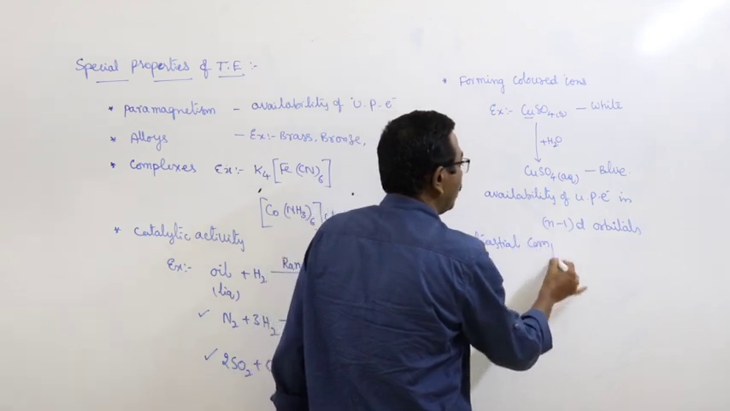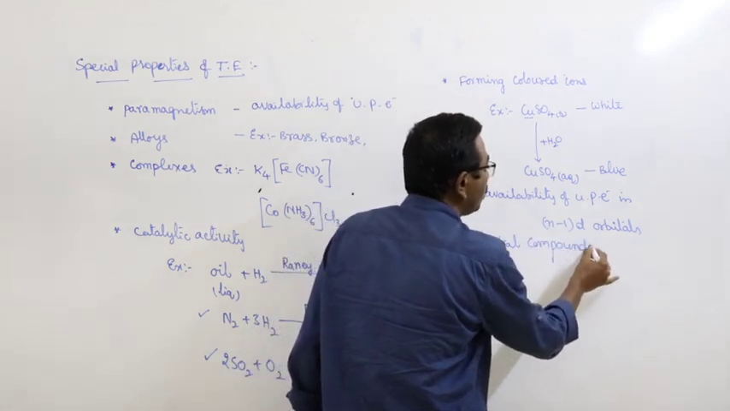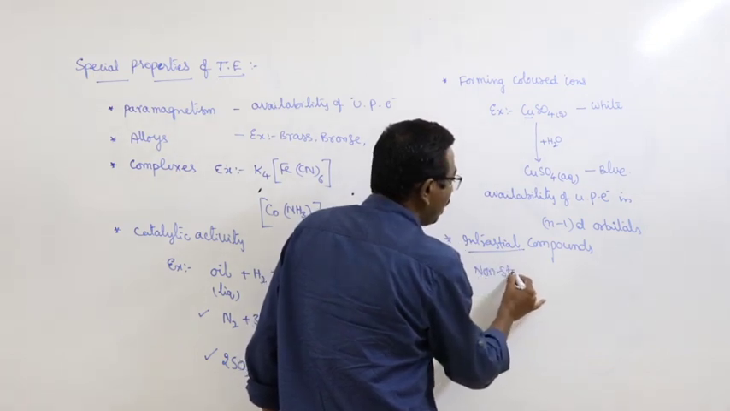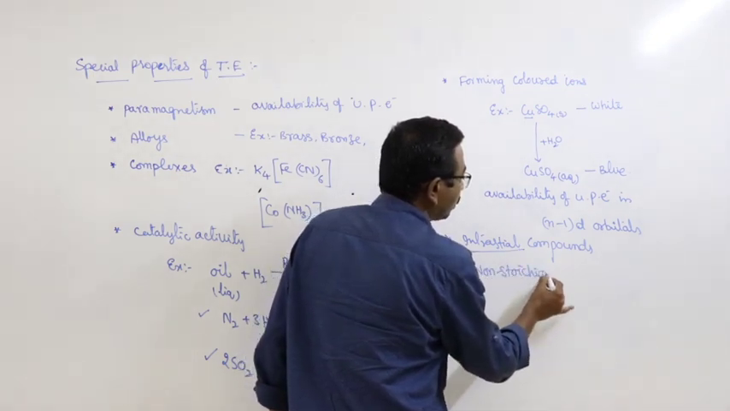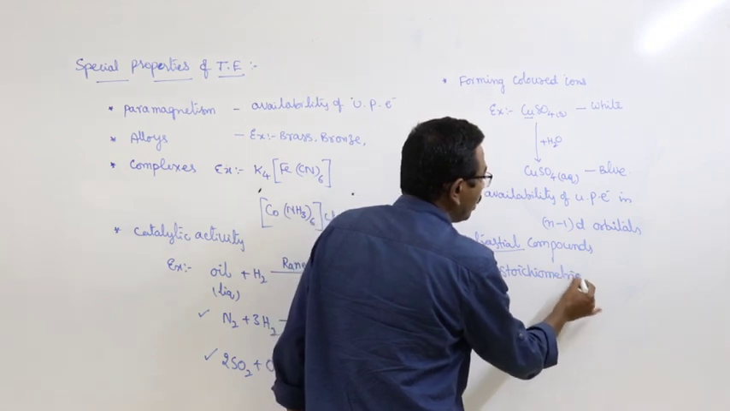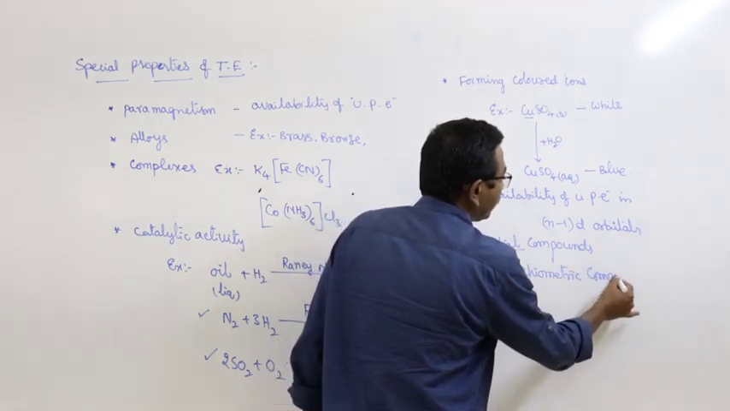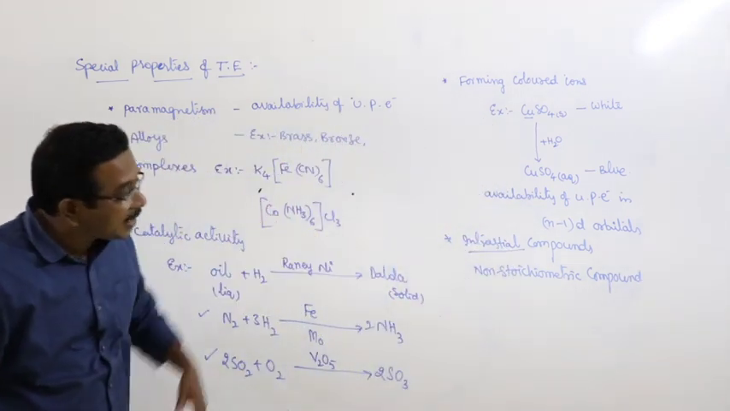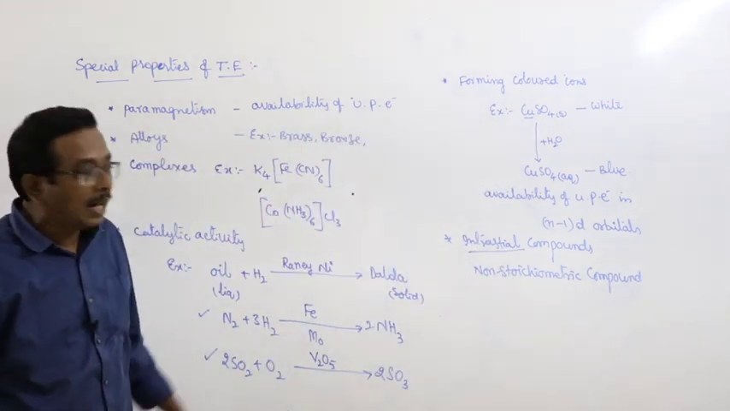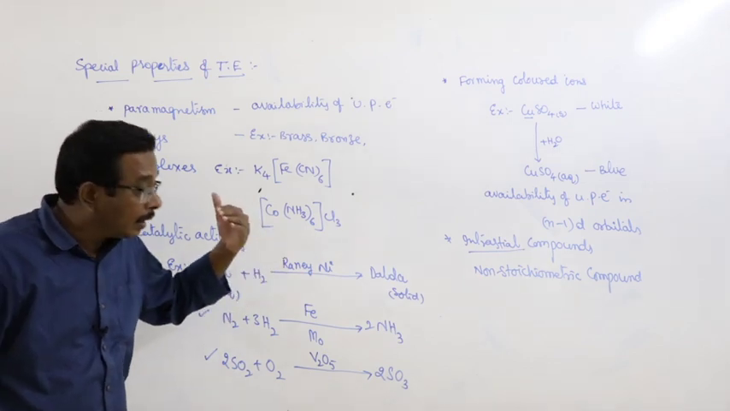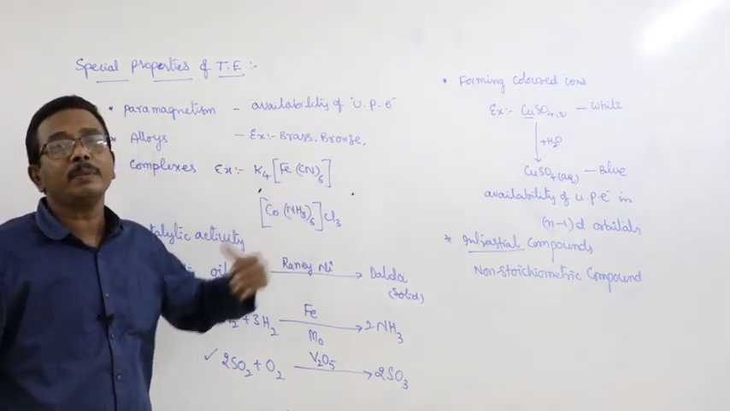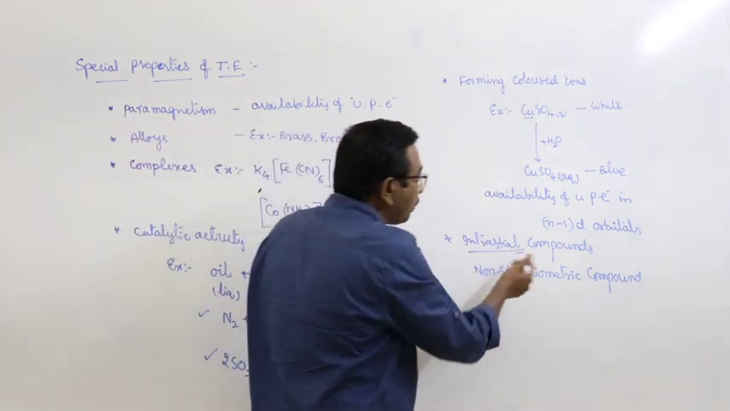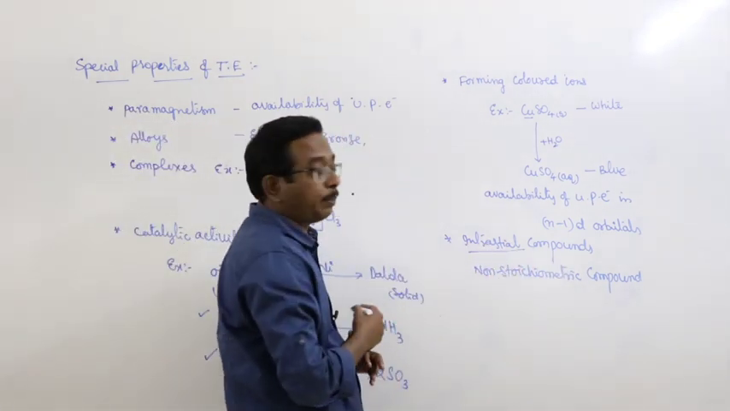What are interstitial compounds? Interstitial compounds are also known as non-stoichiometric compounds. What is the sense of non-stoichiometric compounds? They are not balanced in the stoichiometric equation. It is not possible. And here they are also represented as interstitial compounds.